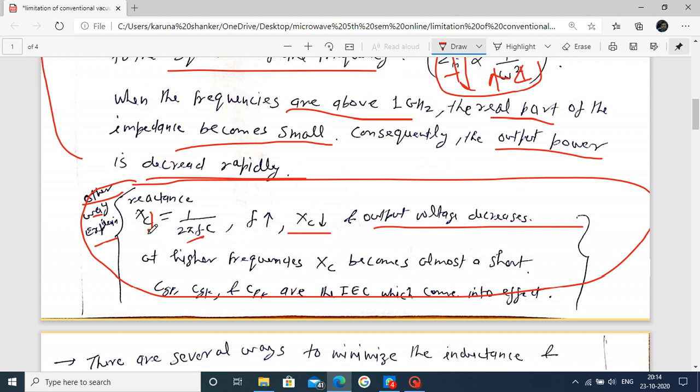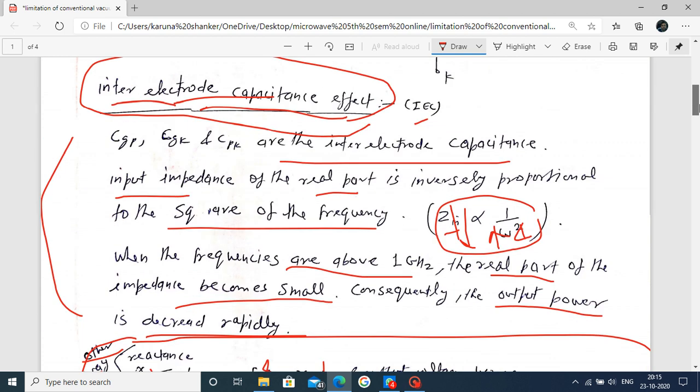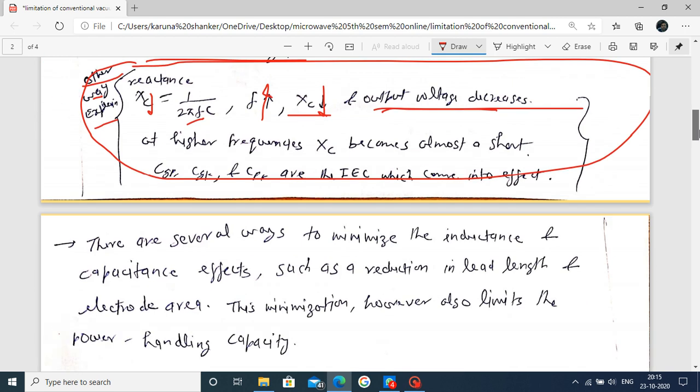Now, to explain using this relation: as the frequency increases, the reactance value decreases. So the output voltage decreases. Due to the decrease in output voltage, we cannot use this vacuum tube at microwave frequency. This is the reason behind the inter-electrode capacitance effect. We cannot use the vacuum tube in a microwave. Next,